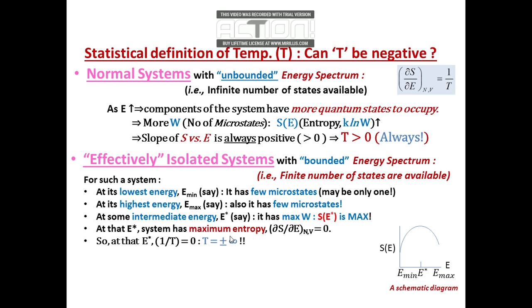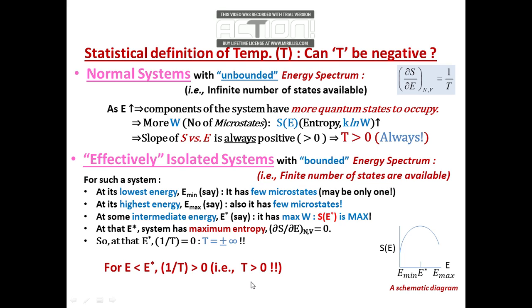However, from this curve we see what happens in the region where the internal energy of the system is lesser than E star, at which there is maximum entropy. For energy lesser than E star, you will have a positive slope of dS by dE, and beyond E star you will have a negative slope of dS by dE. The consequence is that for energy less than E star, the slope is positive, so 1 by T is positive, so the system will have a positive absolute temperature.